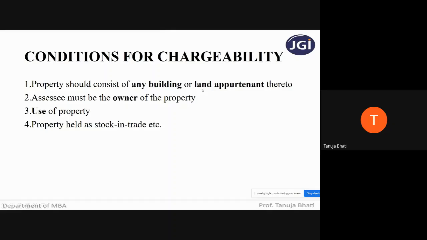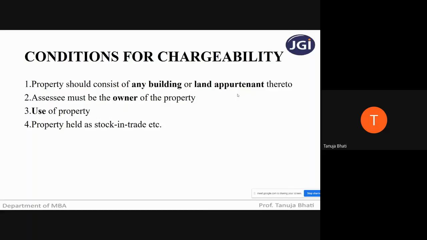Correct? Now, next, land appurtenant thereto. What is the meaning of land appurtenant? It means land connected with the building, or land which is attached to the building. It can be land connected with the building, like a garden, or it can be a garage. But one thing that you need to understand in point number 1 is that if it is a vacant land, suppose I'm having a vacant land and I'm letting out the vacant land, do you all understand what is the meaning of letting out? Giving on rent or giving on lease is nothing but letting out.